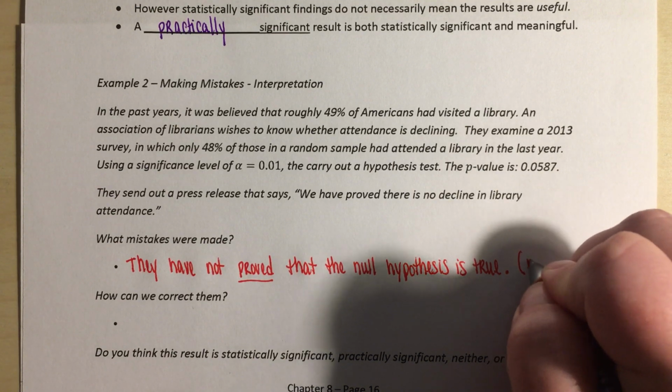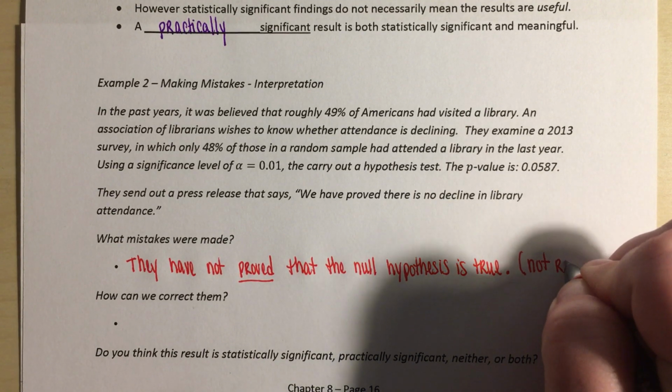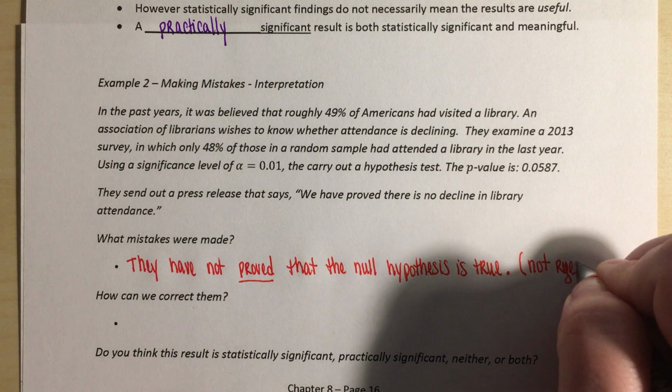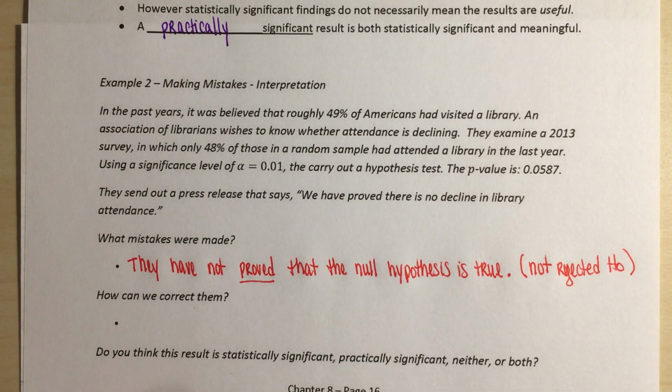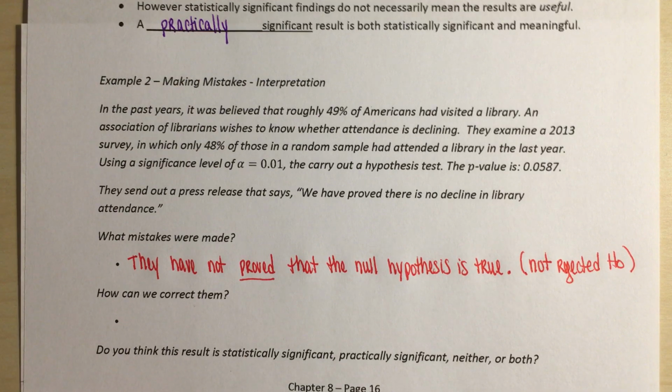They have simply not rejected the null hypothesis. So it's not necessarily true, they just haven't rejected it.